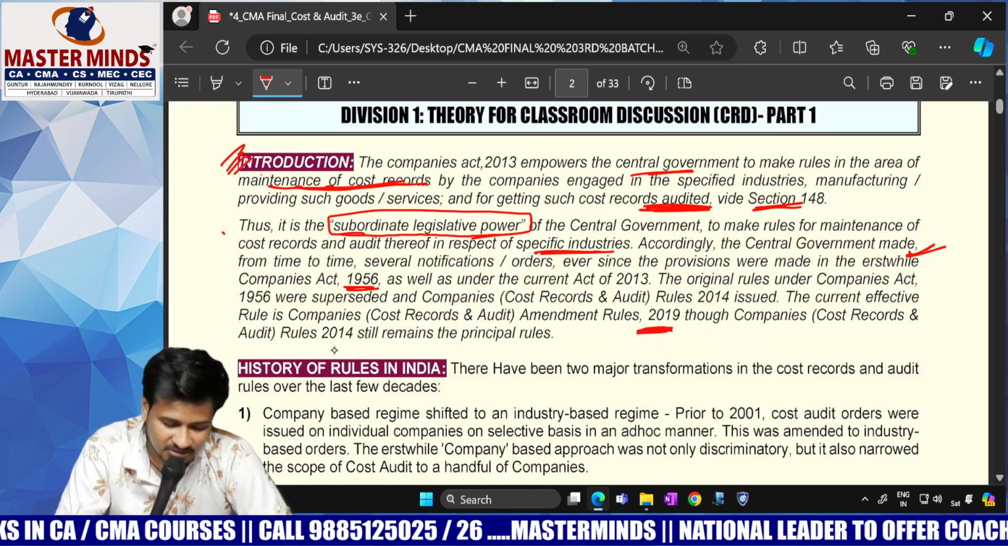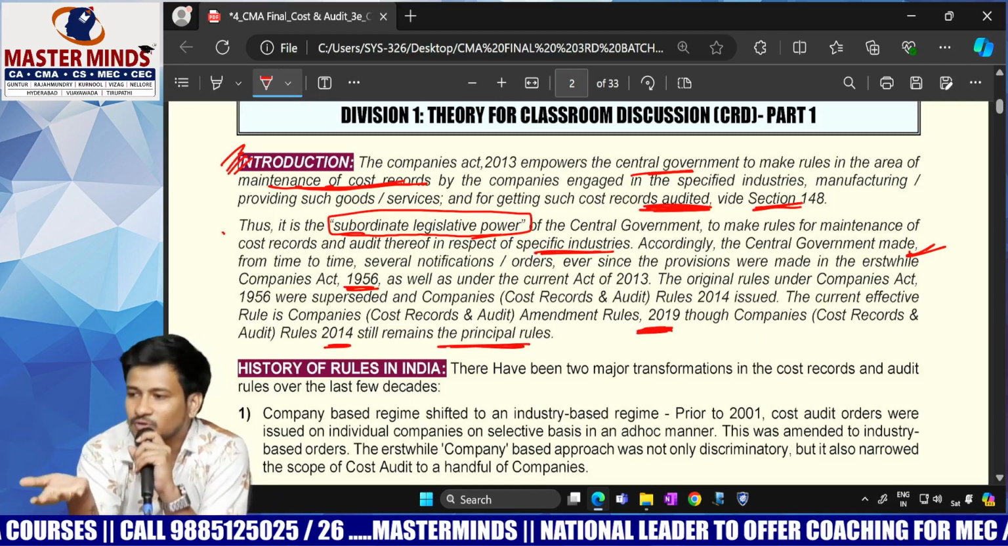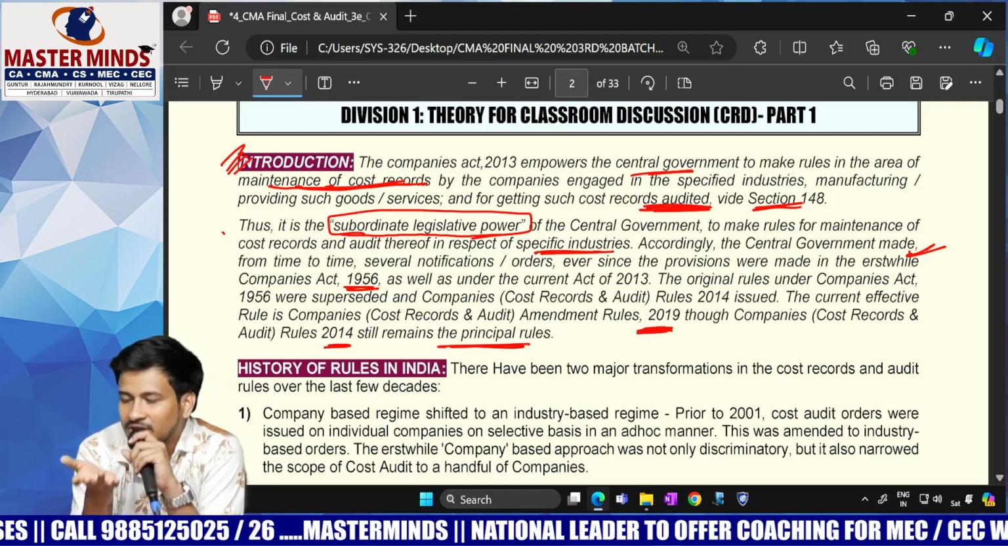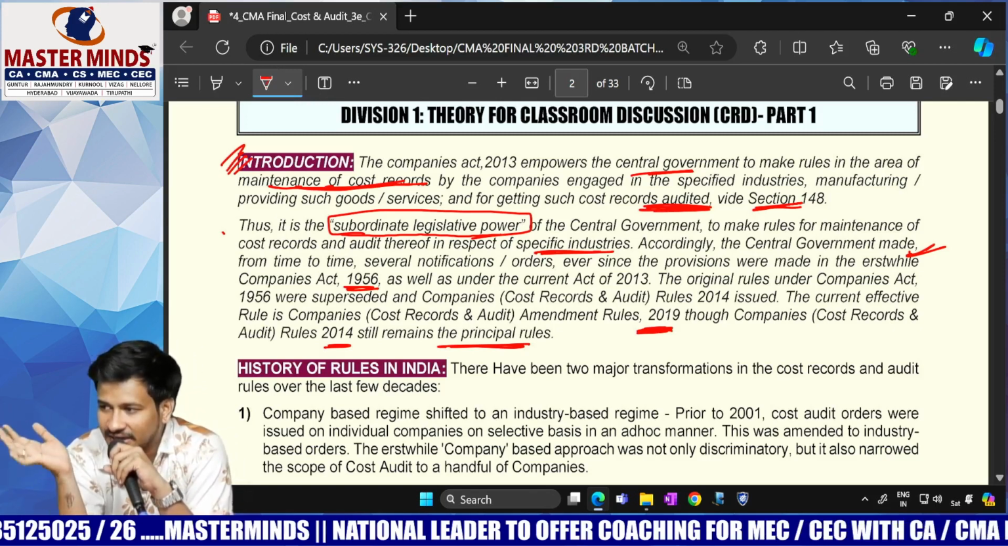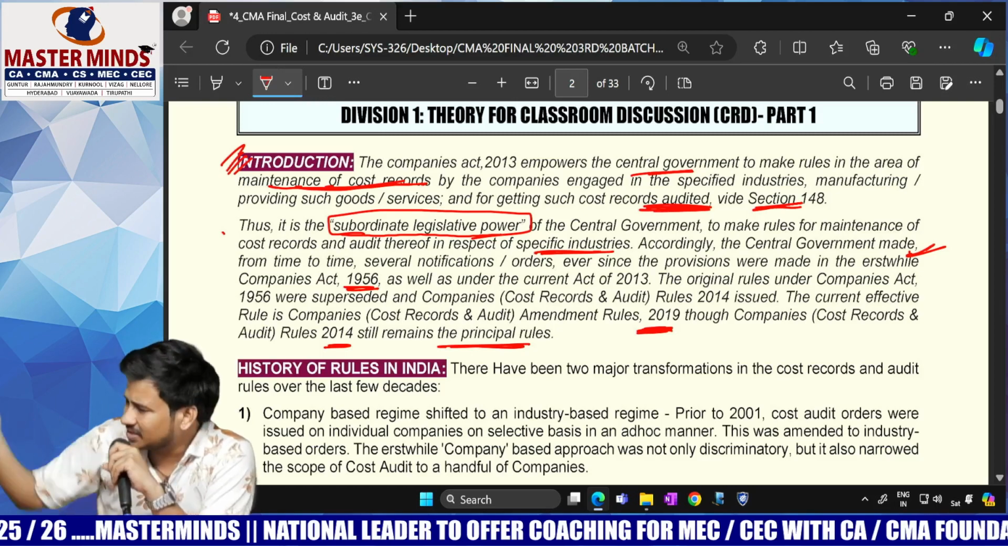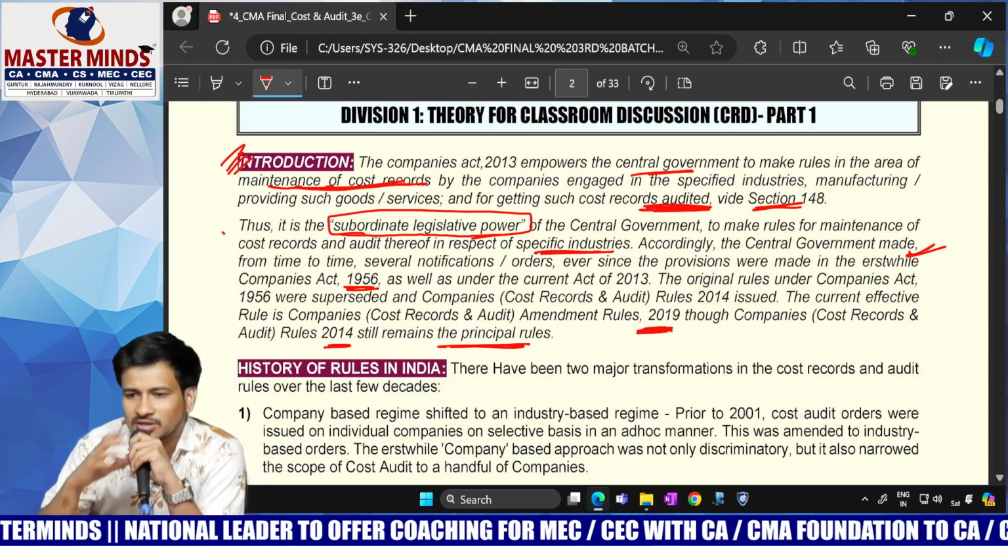Though Companies Act 2014 still remains the principal rules, the basic rules were given in 2014. Slowly everything was amended: 14, 15, 16, 17, 18, 19, 21. But as of now, in our syllabus only up to 2019 rules are there. We are going to learn all those things.